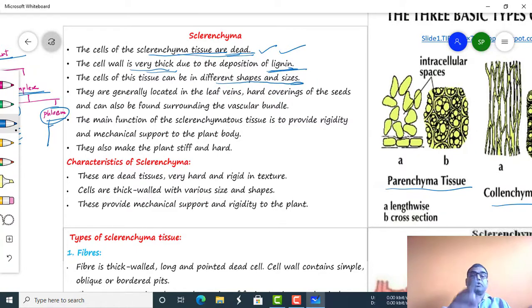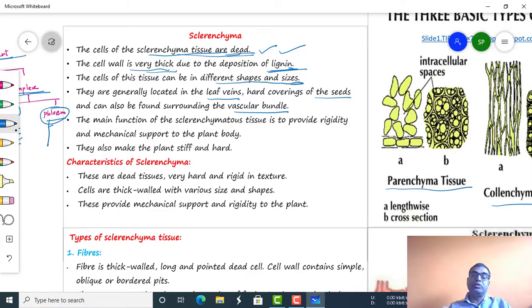They are generally located in the leaf veins, hard covering of the seeds, and can also be found surrounding the vascular bundle. If you see the monocot leaf, these sclerenchymatous cells are present in the form of patches around large vascular bundles.